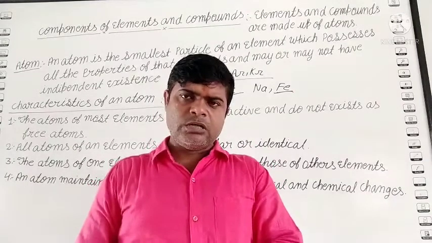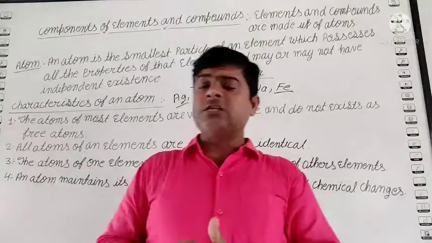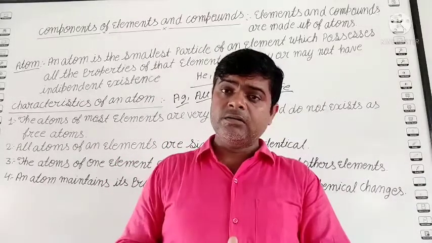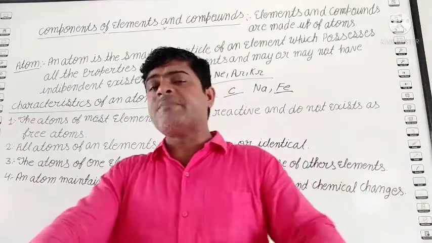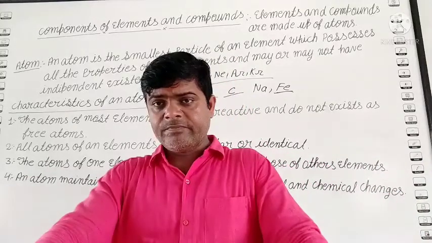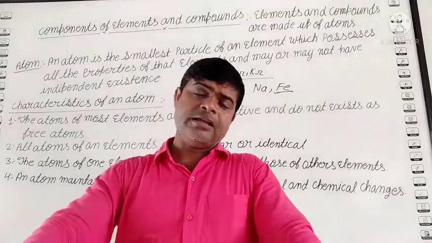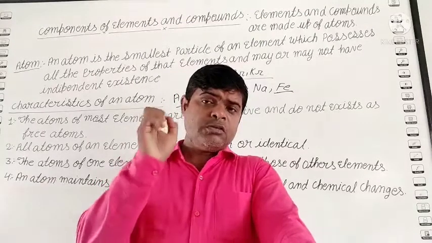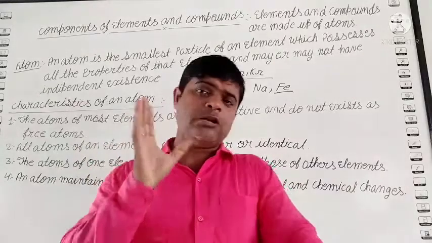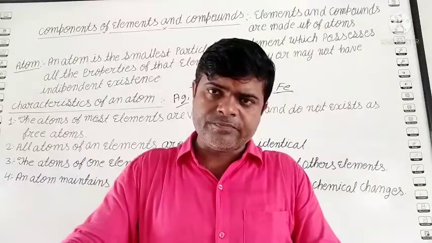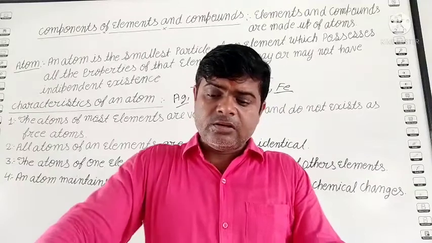Yes or no? And a big piece of iron is also attracted by the magnet. Clear? Means their physical properties are the same, their chemical properties are the same. Or if you take gold: if a big piece of gold is yellow in color, then a small piece of gold is also yellow. The properties are the same. Clear?